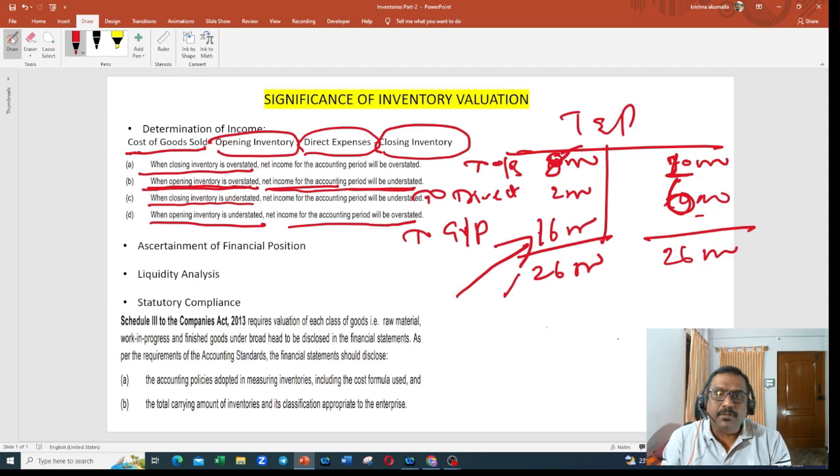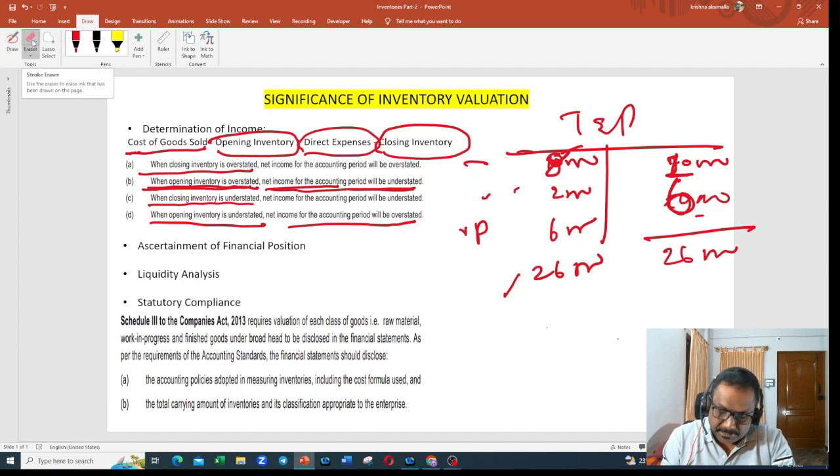With examples, you can understand this. So what I am trying to say here is inventory valuation has a huge impact on your profitability. If you don't value your inventory properly, what will happen? Either your profit will be overstated or understated, depending on the opening balance or closing balance valuation. Are you getting my point? So you have to be very careful in terms of valuing the inventory. It has a huge impact on your profitability. I hope you are clear on this point.